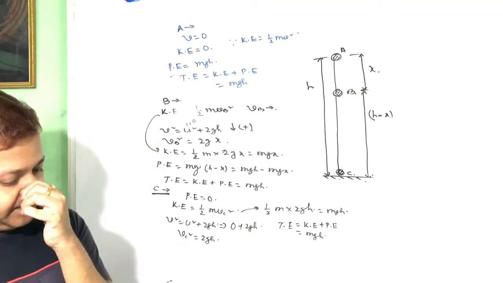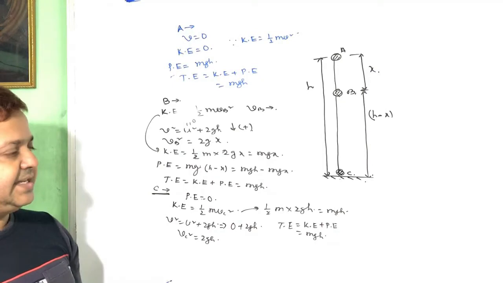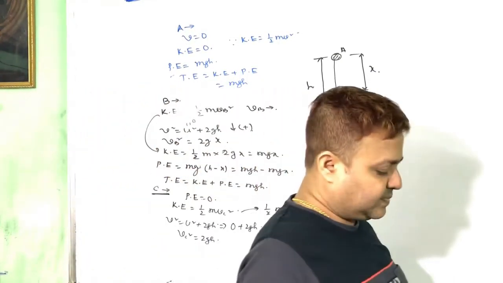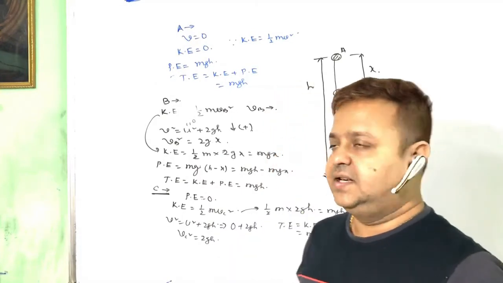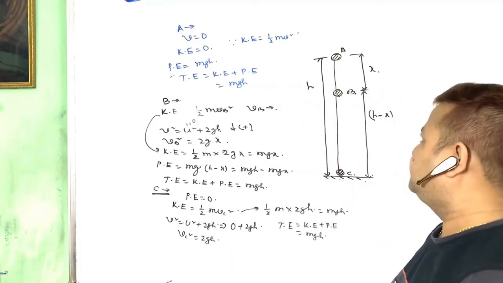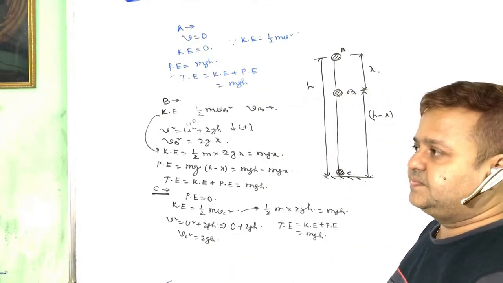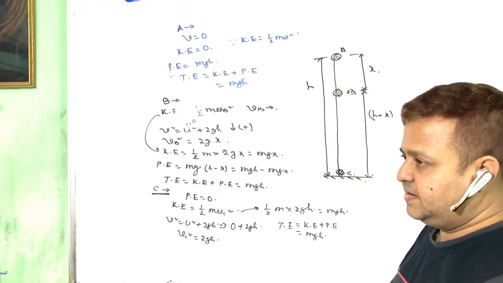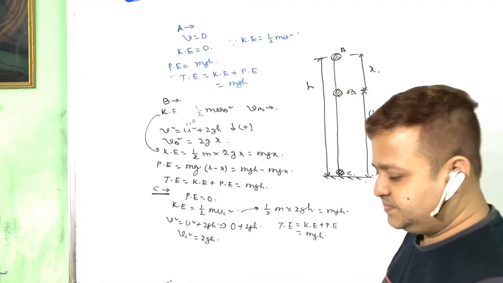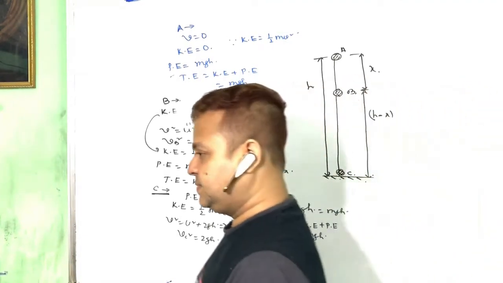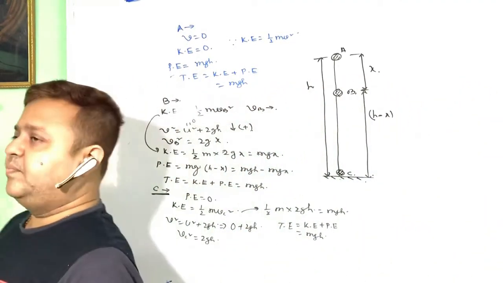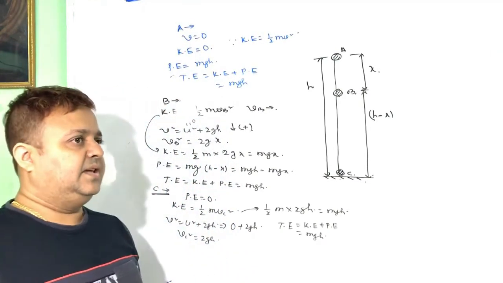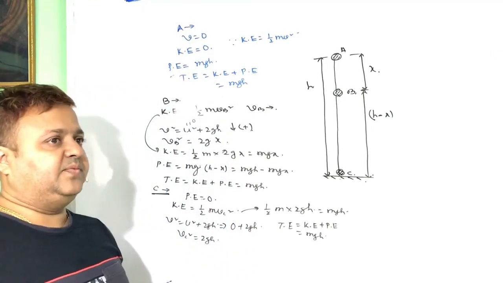The body is dropped from a height h. A is the starting point. B is the intermediate point after moving x distance.